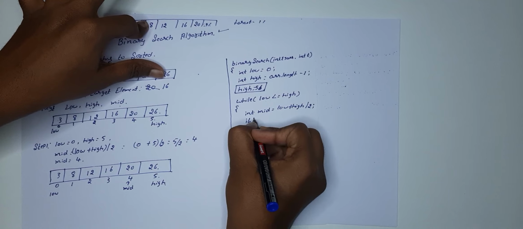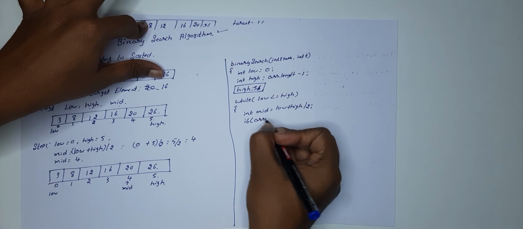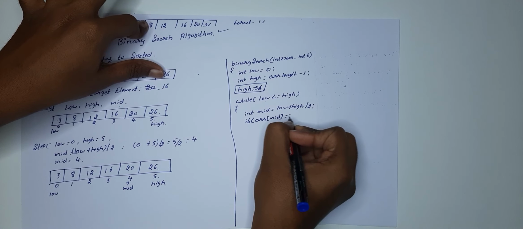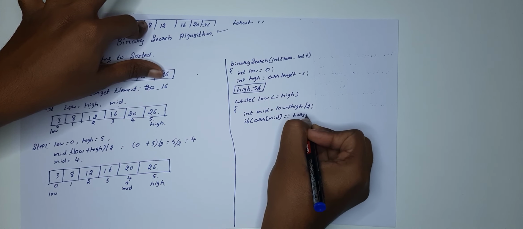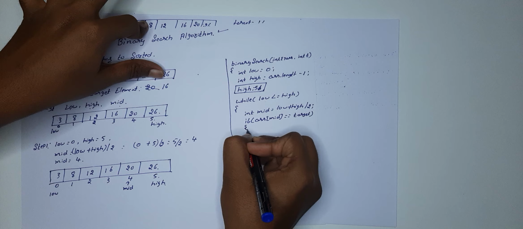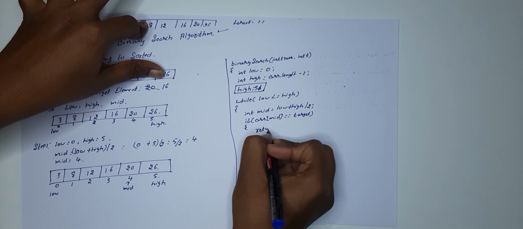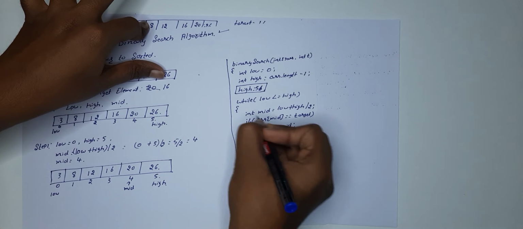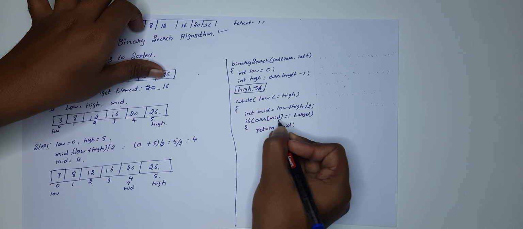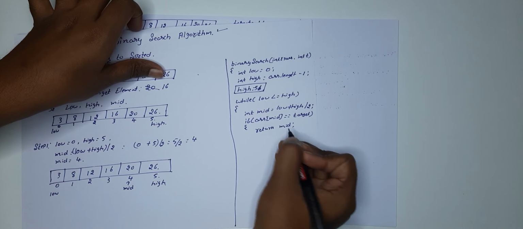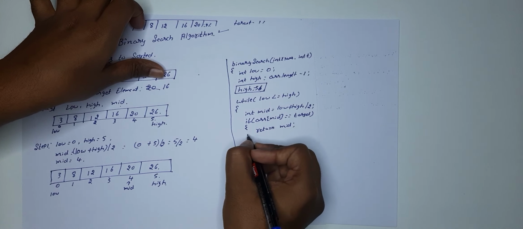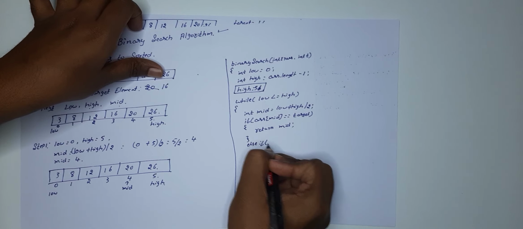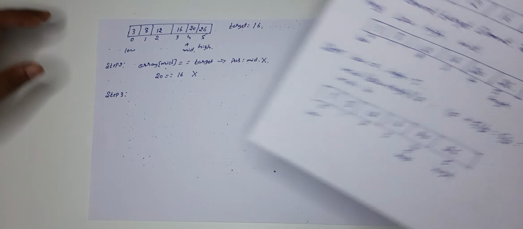If array of mid is equal to target, what are you going to do? You are just going to return the mid. Mid means the actual position, right? If that element is present in the mid position, that is what we are going to return. Else if, we'll come to this statement now.